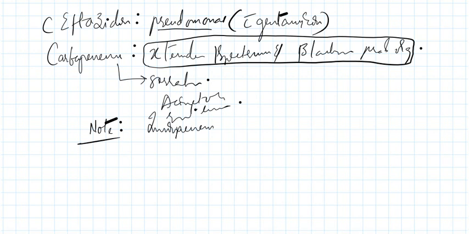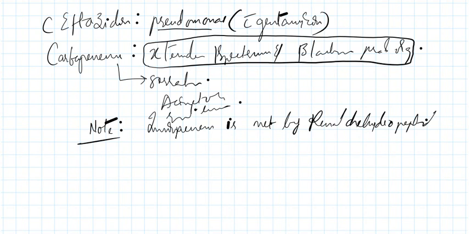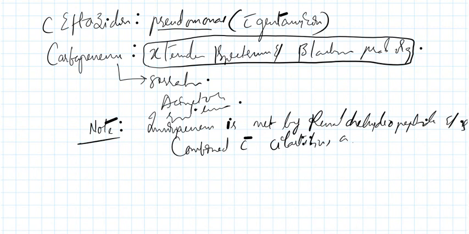Imipenem is metabolized by renal dehydropeptidase, and is combined with cilastatin, which is a renal dehydropeptidase inhibitor.